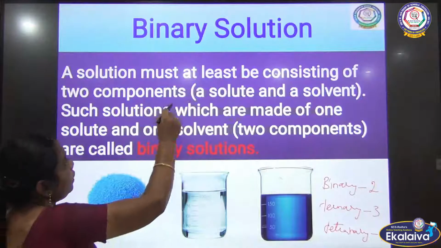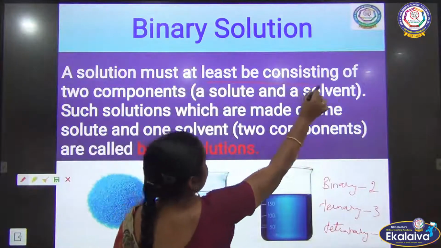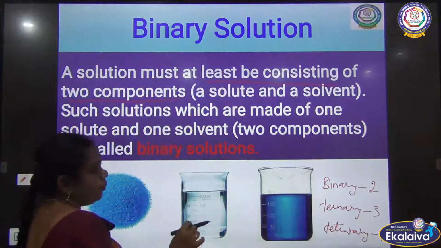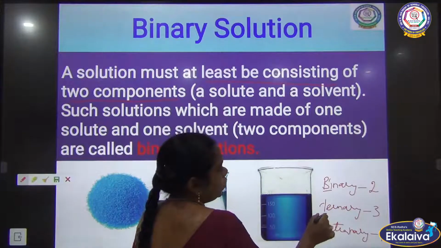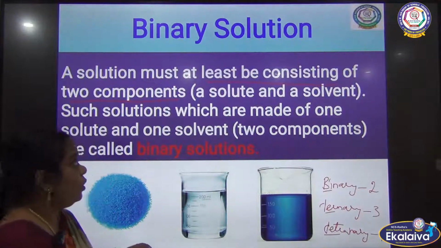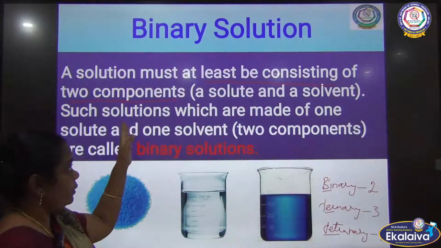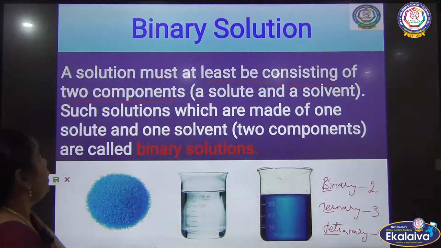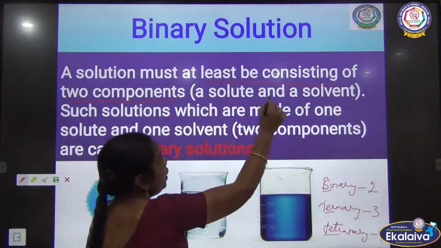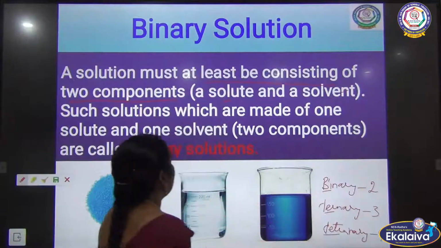What is meant by a binary solution? The solution consists of at least two components. Bi means 2, tri means 3, and tetra means 4. The binary solution consists of only 2 components, one is solute and the other is solvent.